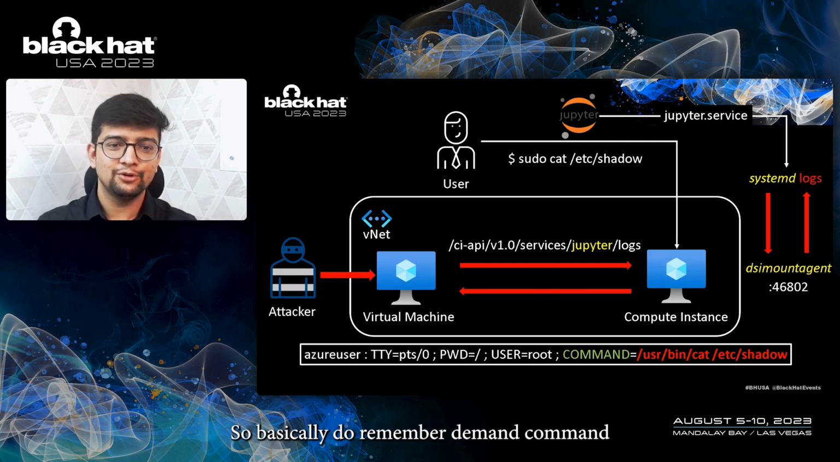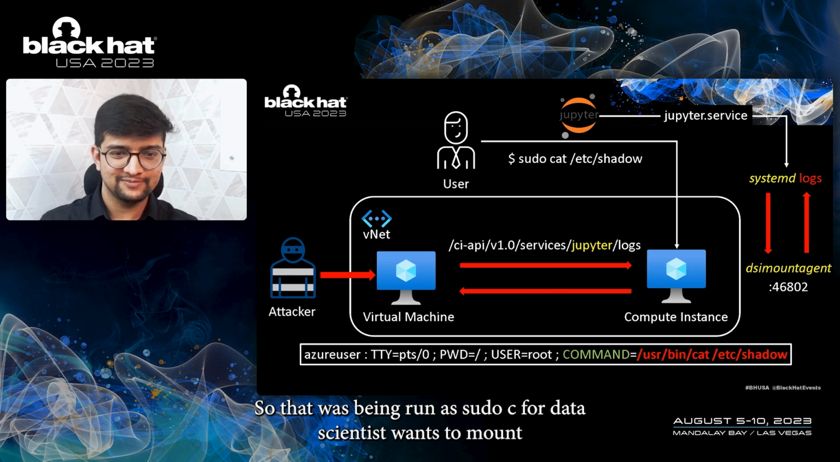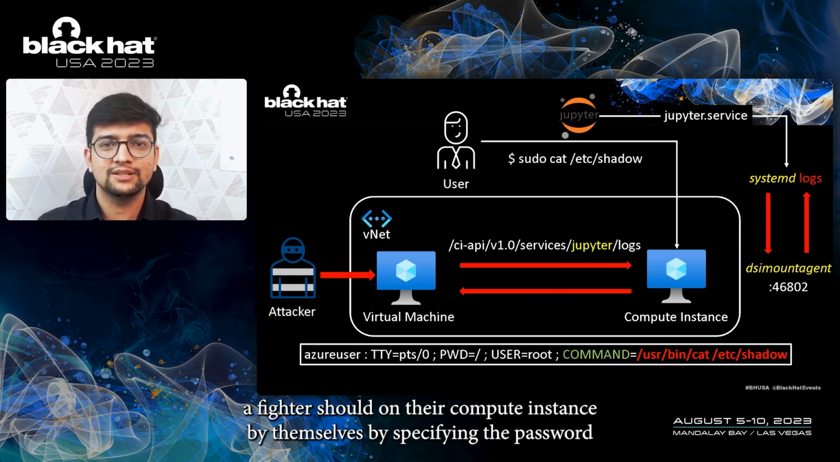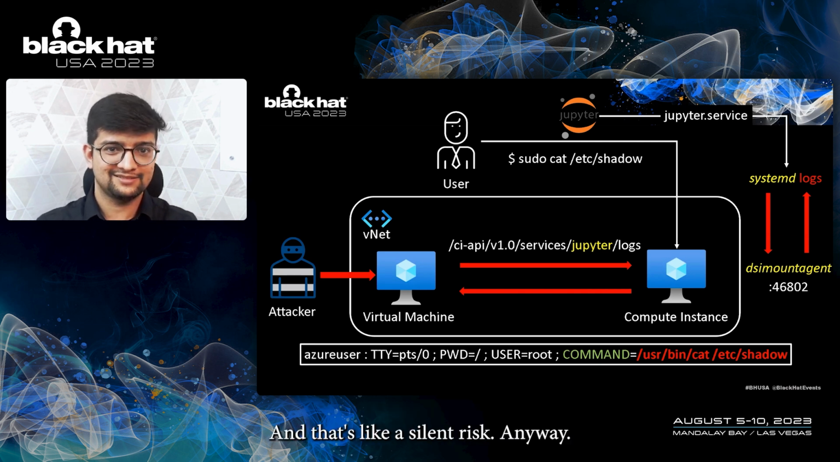So basically, do you remember the mount command that was being logged in the first episode? Yes, that was being run as sudo. So if a data scientist wants to mount a file share on their compute instance by themselves, by specifying the password within the command line, they have to run it as sudo anyway, and it will get logged, and that's a silent risk anyway.